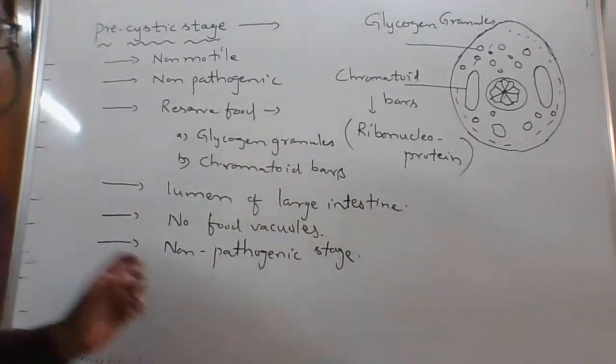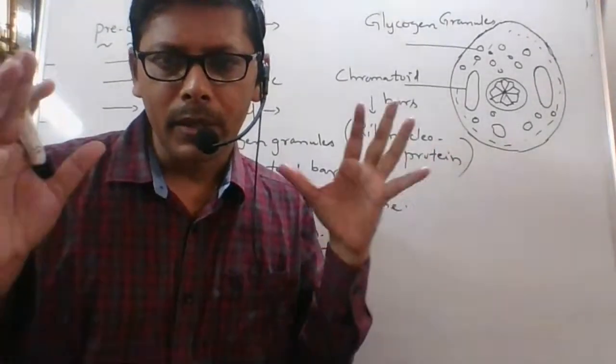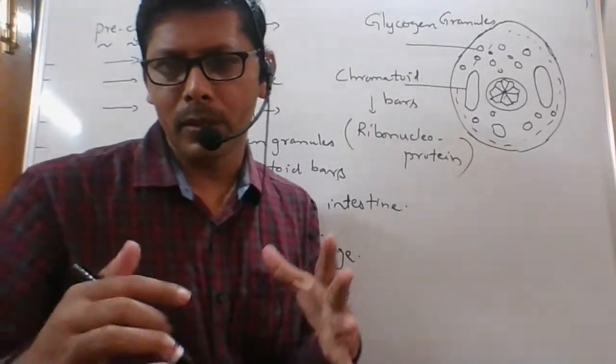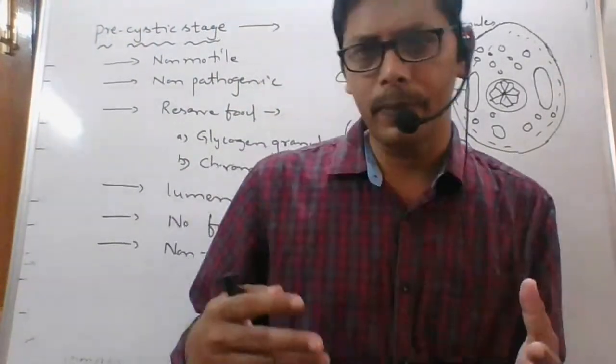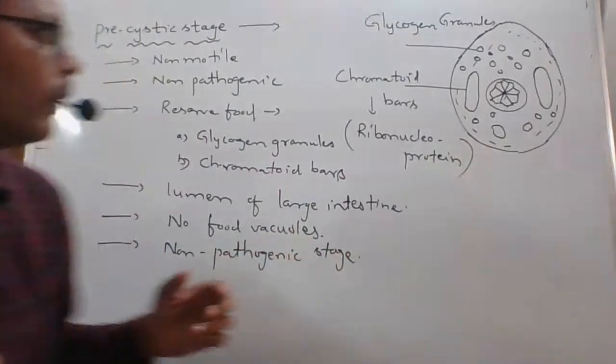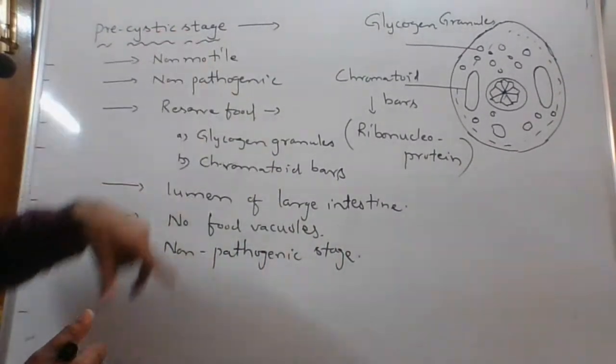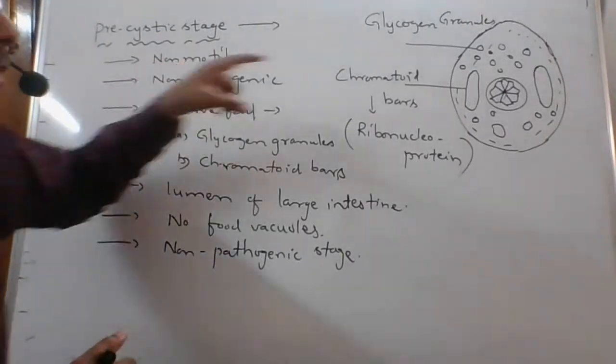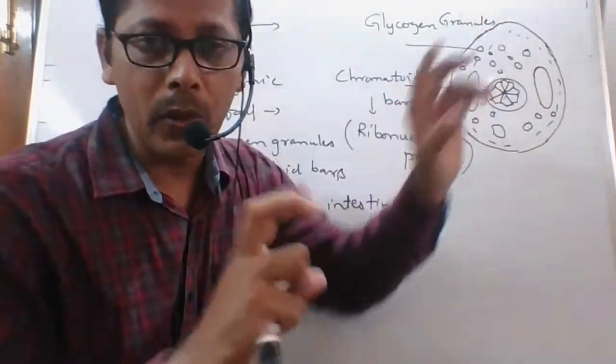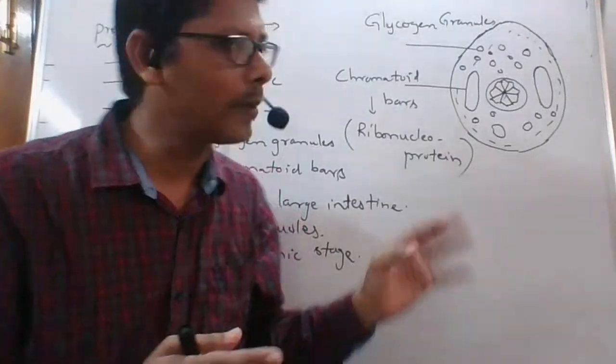Okay, these are the points related to the pre-cystic stage. Motile means mobile, able to move. It is non-motile because no pseudopodium and no lobopodium is present.